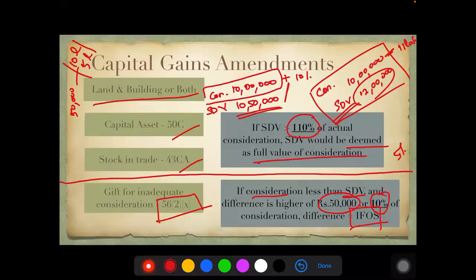Here also we had a cushion of 5%. Okay, in 50C and 43C, we had a cushion of 5%. Now it is 10%. Please be very careful with regard to MCQs here, an area where you can get questions, especially with regard to these two sections.